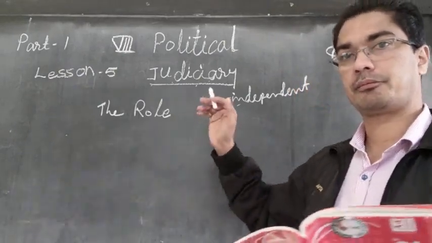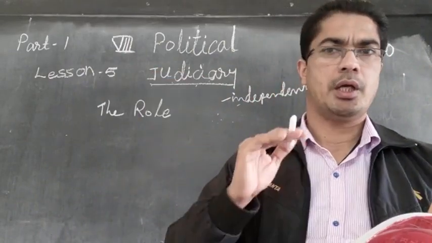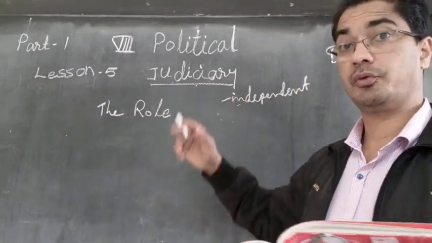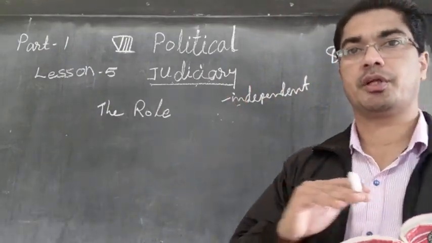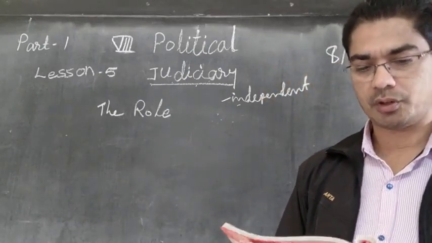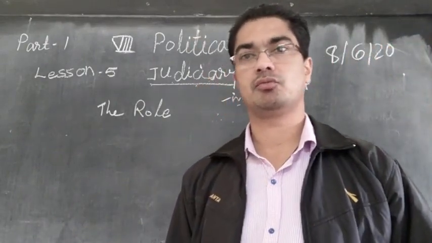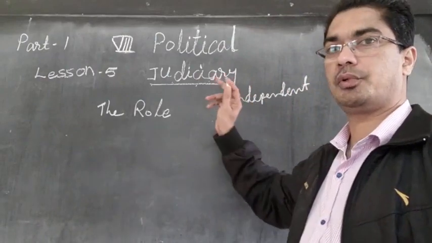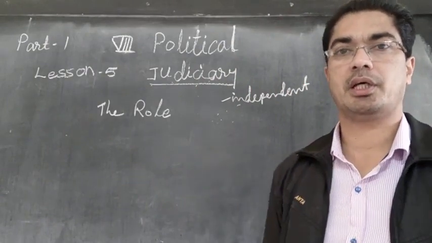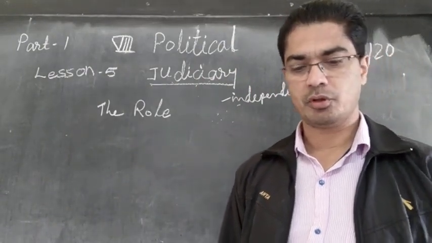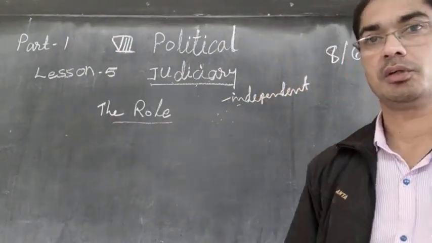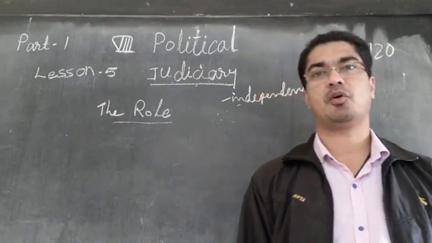So here in India, judiciary is independent. Therefore, if any person commits violence, any person violates the law, then the court is free to take judgment. The court is free to give its verdict. That is the rule of law in our country. So anyone who violates the law, he can be punished. Nobody should control the judiciary. They should be given complete independence to listen to the case and give the verdict. They have the full freedom for that. Now let us see what is the role that judiciary is playing in our country. The role, the duty that judiciary is performing in our country.